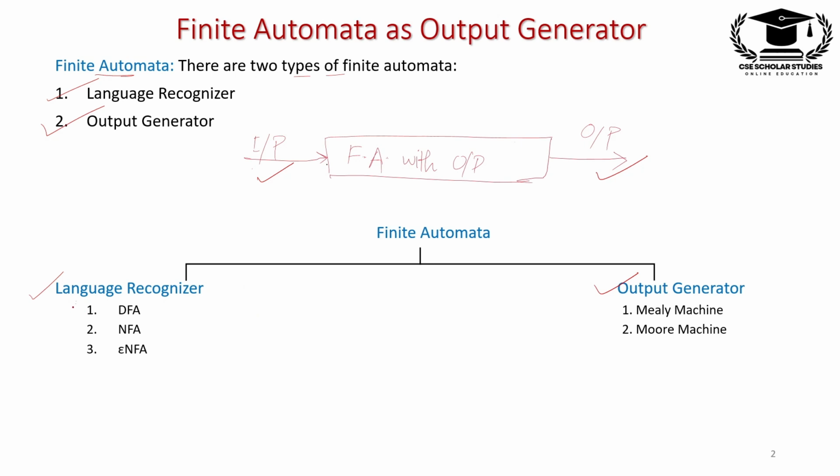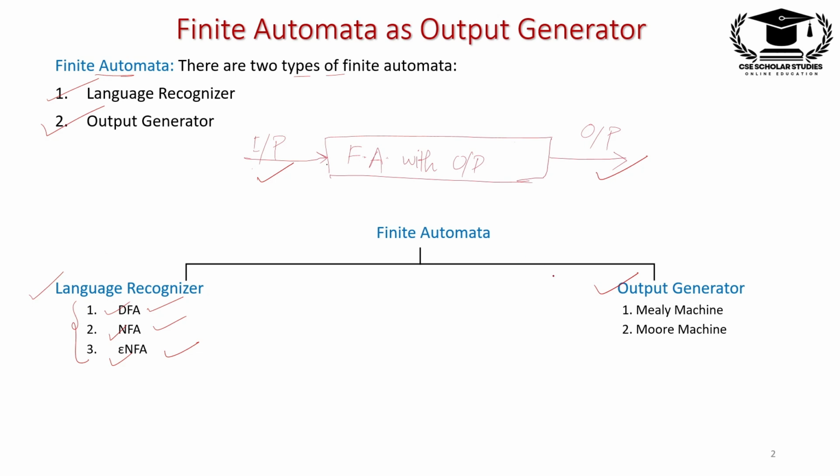I have already discussed all about the language recognizer automata, DFA, NFA, epsilon NFA. I have already given long videos and examples for all the topics. You can go and watch that too. What is the DFA and NFA, epsilon NFA, and the link is given in the description. So watch all the previous videos for the language recognizer.